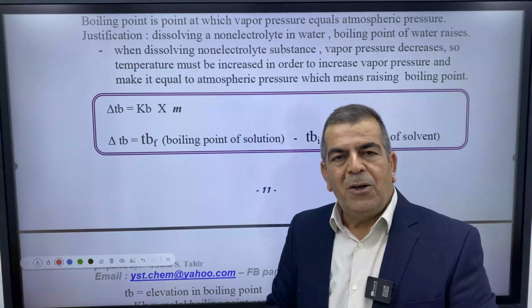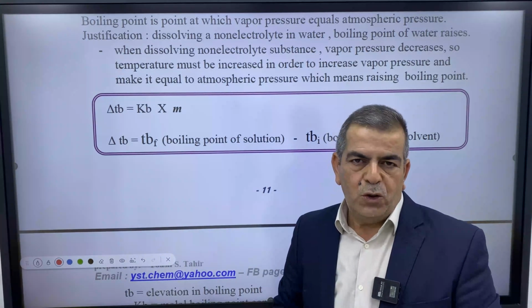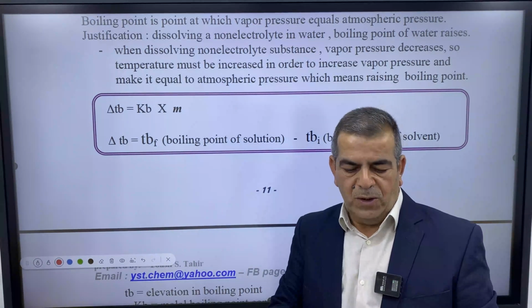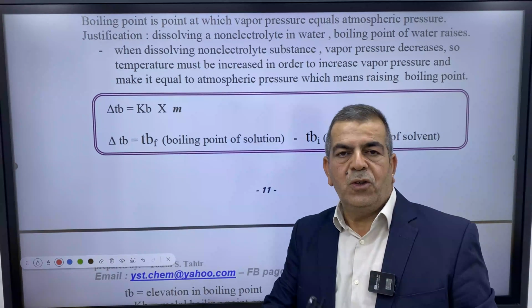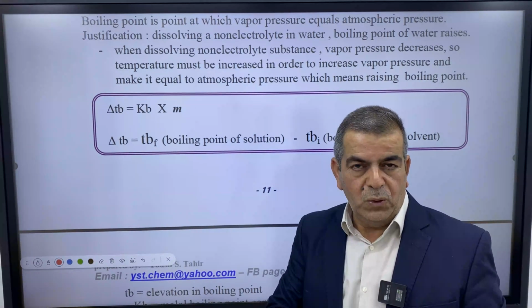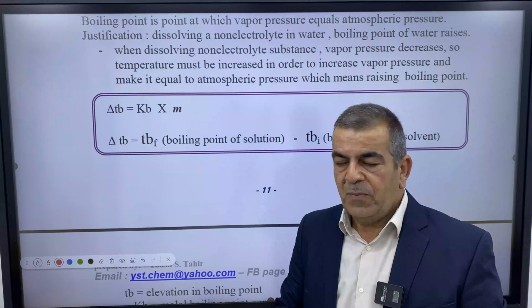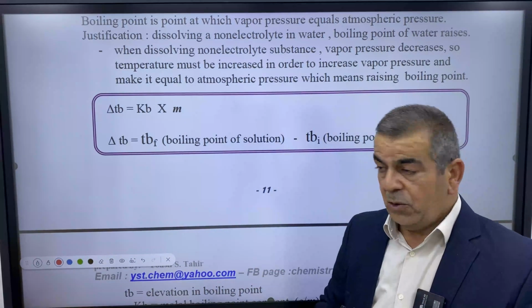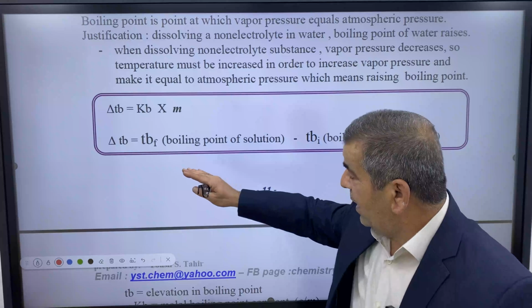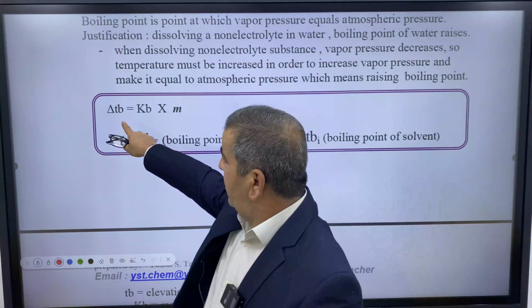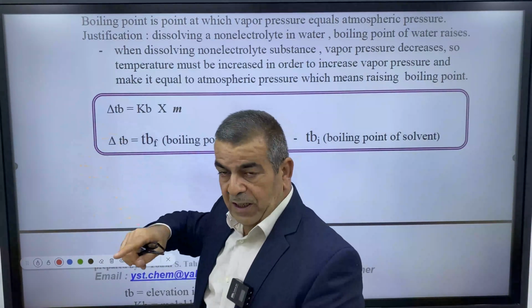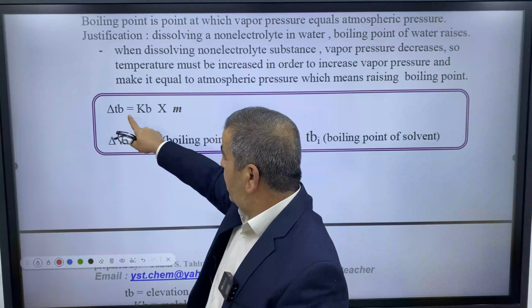We're talking about non-electrolytic solutions, which means a solution of sucrose, fructose, glucose, alcohol, or ethylene glycol, despite it also being an alcohol. So these are non-electrolytes.